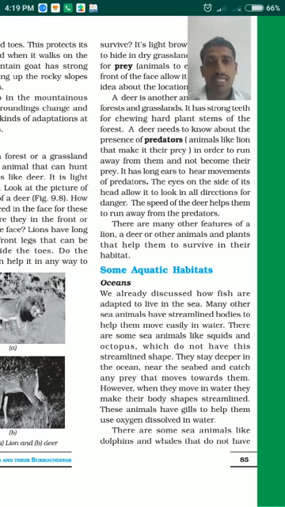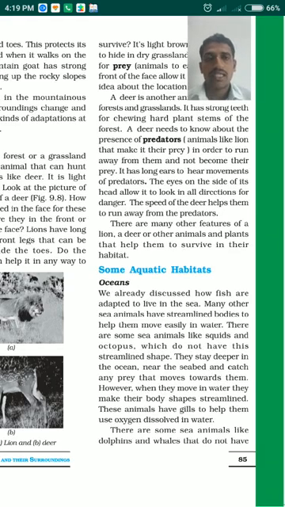These animals have gills on their body, which help them to use the oxygen dissolved in the water. So the squids and octopus have gills on their body, which help them to absorb the oxygen dissolved in the water.